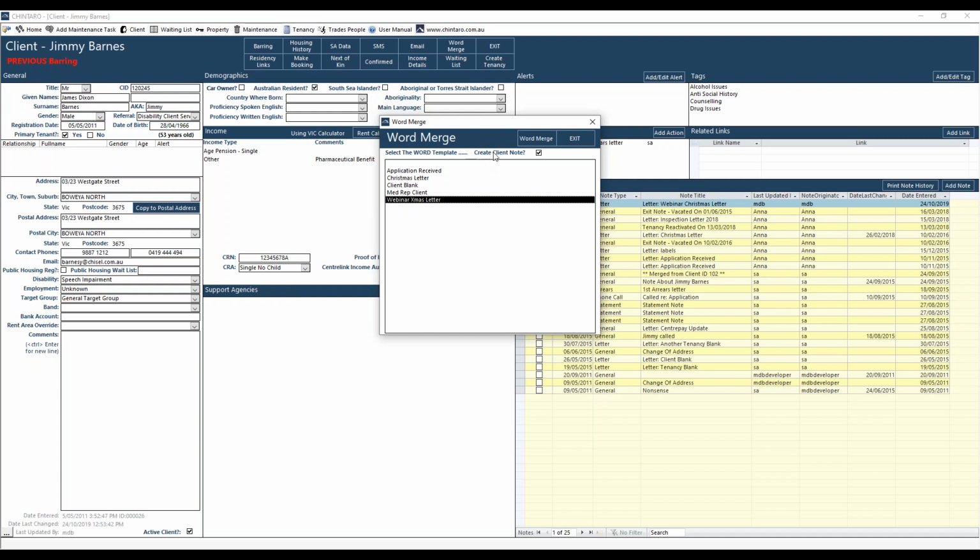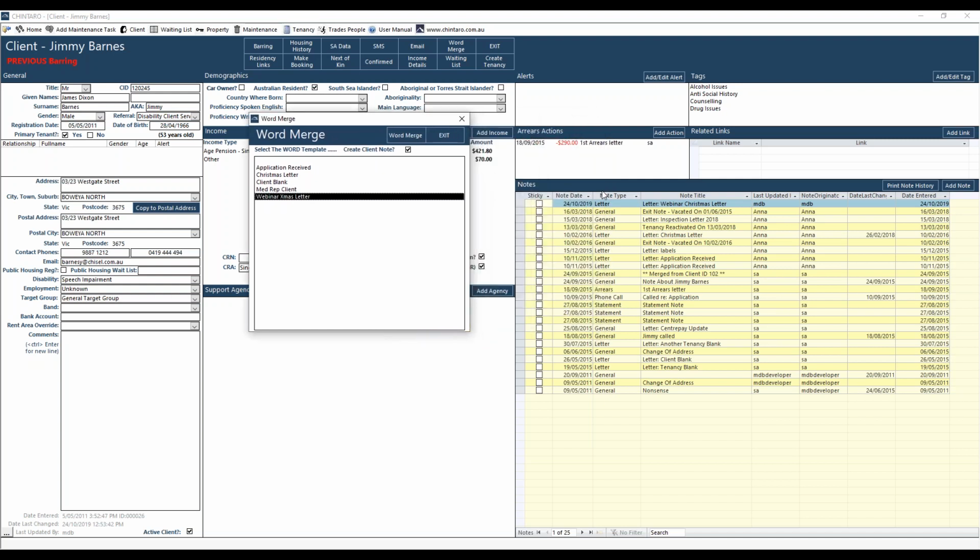And one thing I want to consider is whether I want to leave a client note. What that's going to do is leave a note here explaining that in this instance, there was a note left. I believe that was by myself today, for the Christmas letter, which was sent out to this individual. If it was something that was perhaps not formal, maybe like a Christmas letter, we might not want to leave a note because we might want to focus this on more official contact that we've had or more official notes that we want to document. In this instance, I will leave a client note, and then I just hit word merge up here.